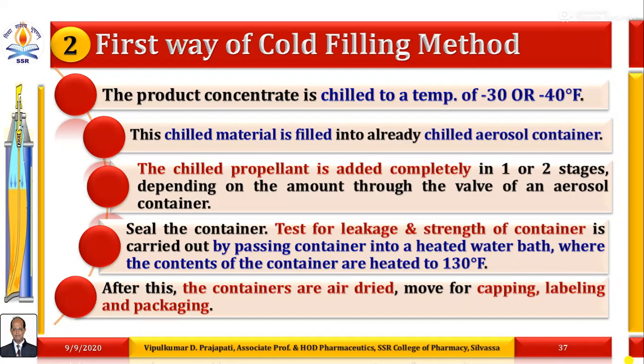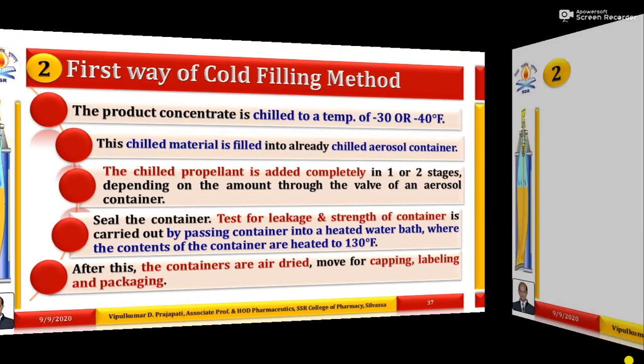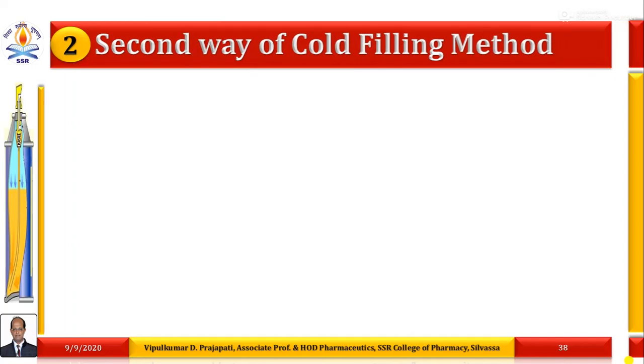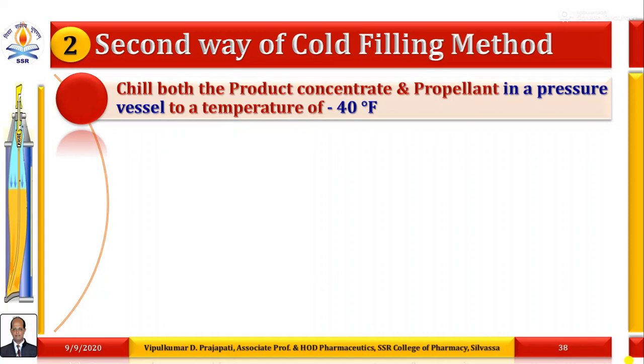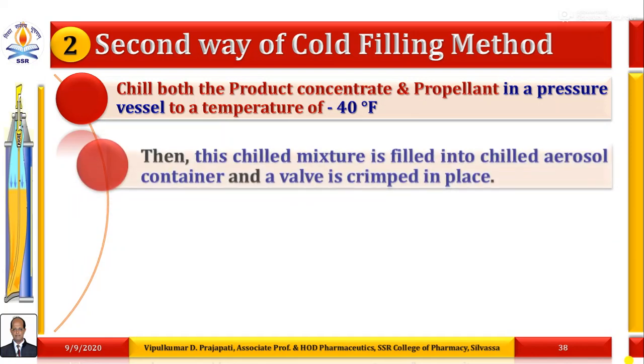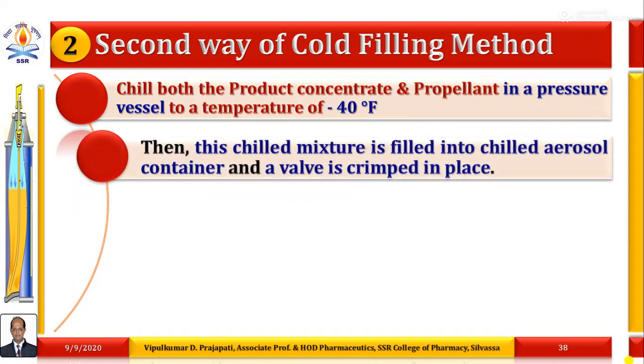So this is the first way of the cold filling method of filling selected propellants in formulated pharmaceutical aerosols. What is the second way of the cold filling method? The first step is to chill both the product concentrate and propellant in a single pressure vessel to a temperature of minus 40 degrees Fahrenheit. Then this chilled mixture is filled into a chilled aerosol container and a valve is crimped in place.